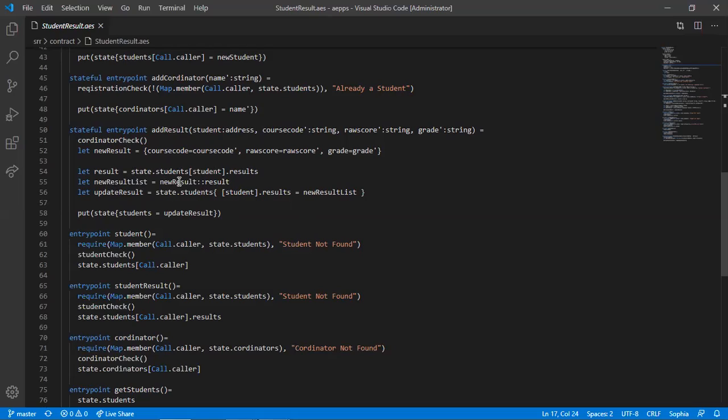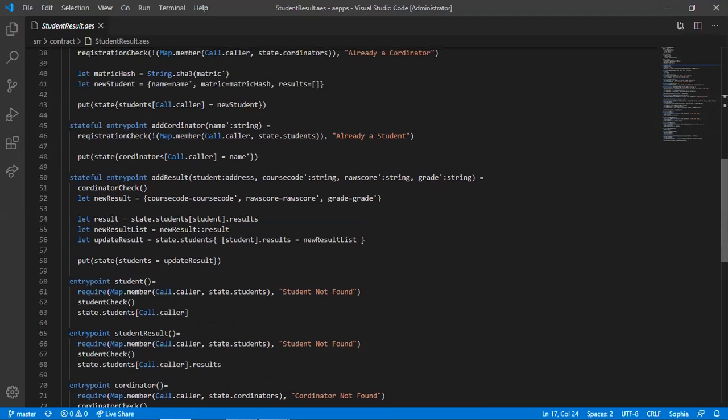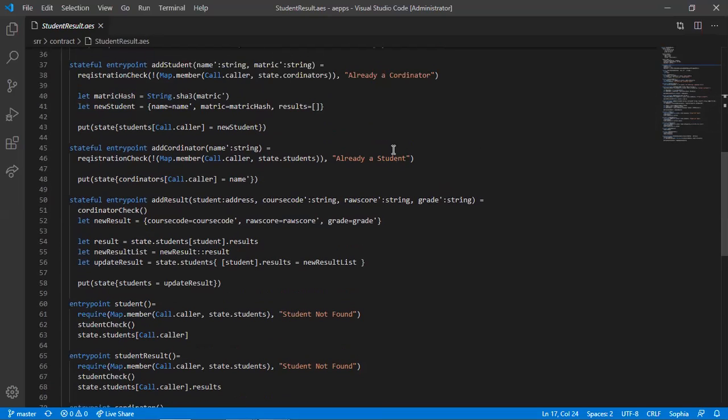This is actually going to first check that result. If it is empty at the initial stage, add this to it, because when the student was created, his account's result here is empty. So at the initial stage, if it's empty, add this new result to it.